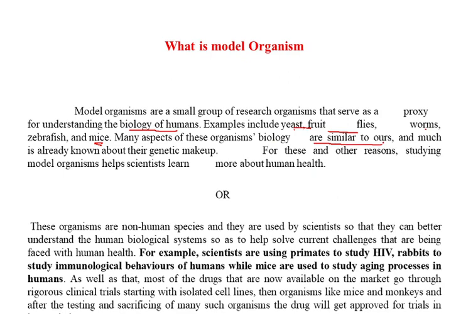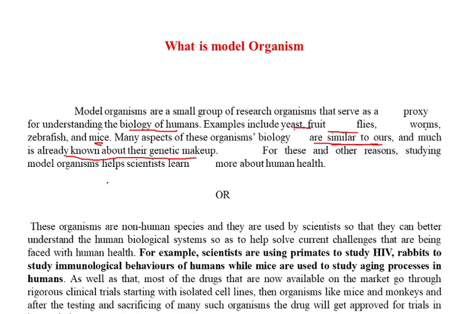Second, and again very important, much research is already done, so we have lots of information regarding the model organism, for example its genetic makeup and genome sequence. For these reasons, model organisms help scientists to learn more about humans.